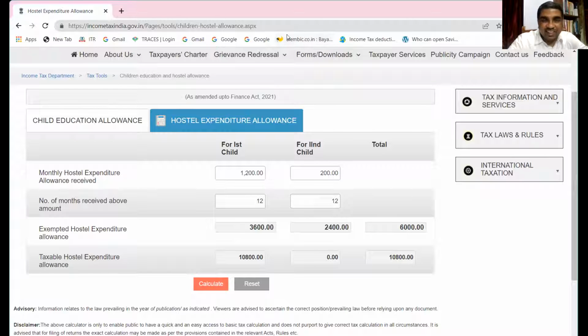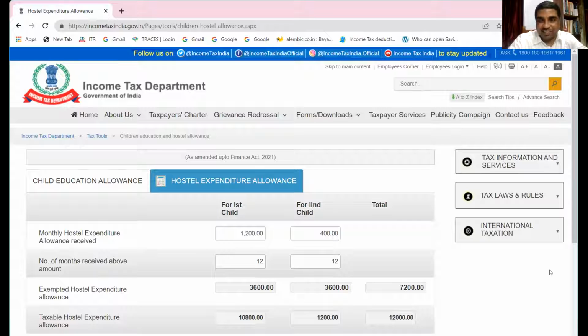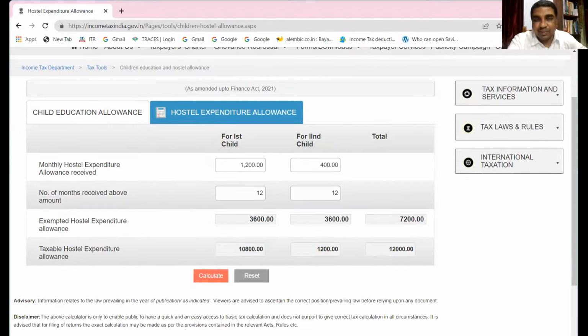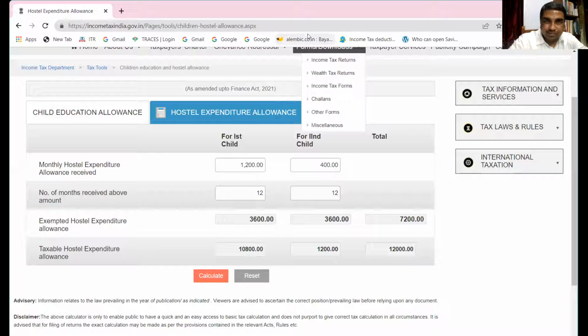So if the second child will be receiving more than 300, let us say it is receiving 400, you see, the exemption will be 7,200. Let us calculate now. Are you seeing it? Okay, now you see it is 7,200 because the second child is receiving more than 300, so 300 rupees per month is allowed. Hope you have understood this concept.